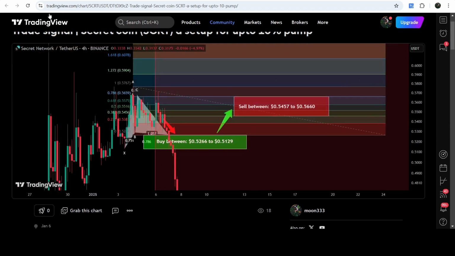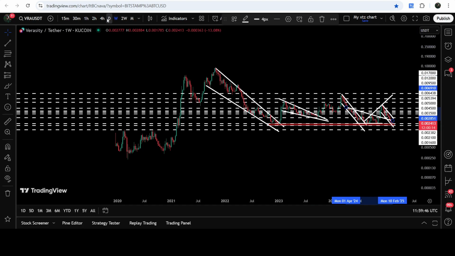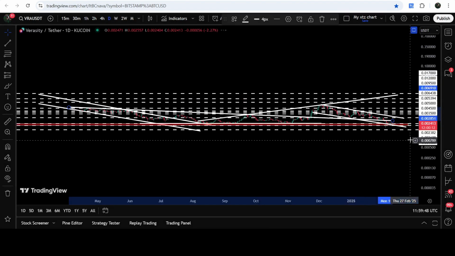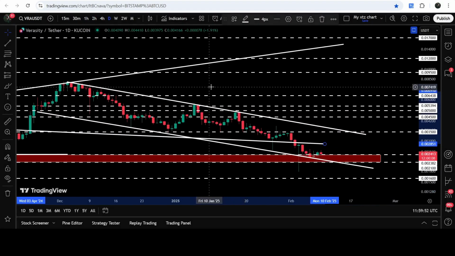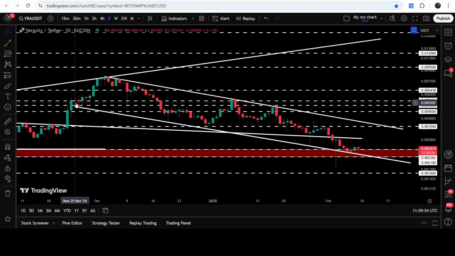Now let's move to the live chart of Verasity. And first of all, I'm going to show you the daily time frame chart. And here you can see that for the past several days or weeks, it is moving inside this down channel. By the way, we entered the channel here on 25th of November 2024. We had a bounce here, rejection, so many rejections here. Then we had another bounce here, another bounce, rejection, bounce, and recently the price is now again getting bounced from the support of the channel. At the same time, it is also getting bounced from this long-term support zone.